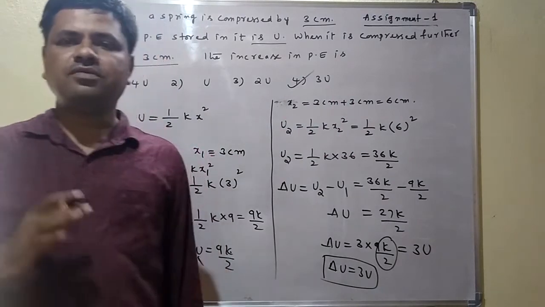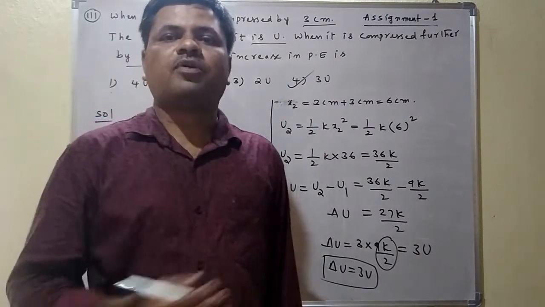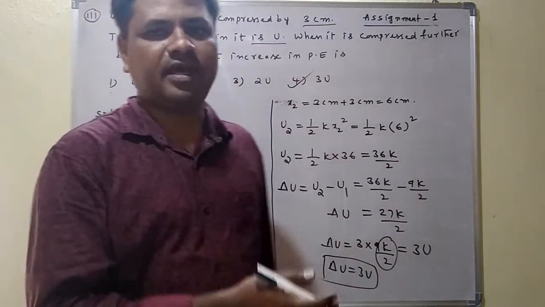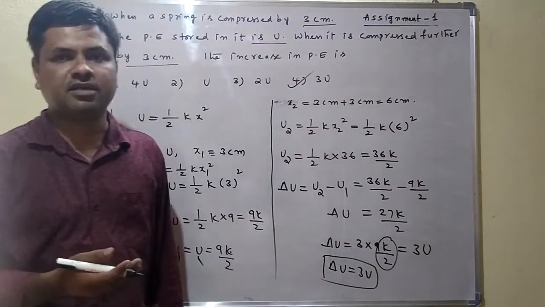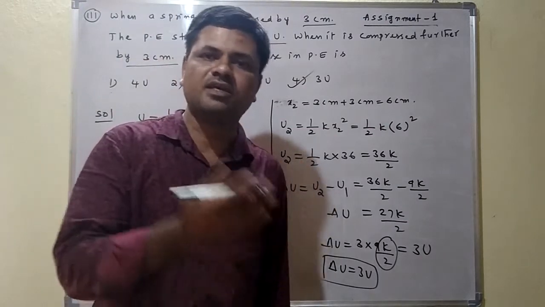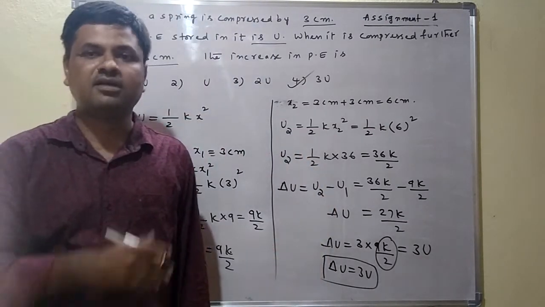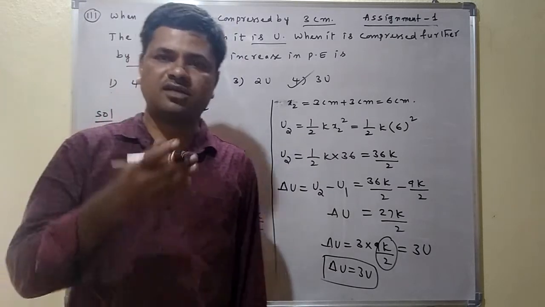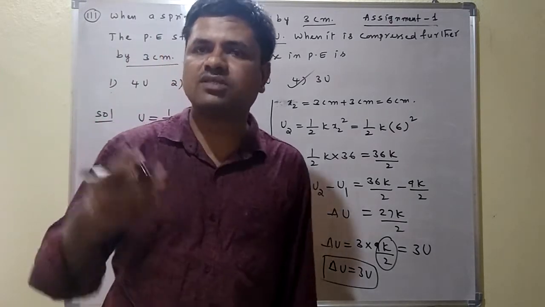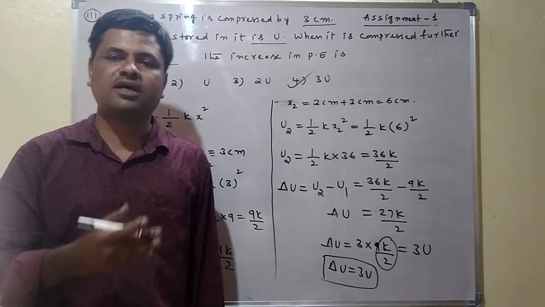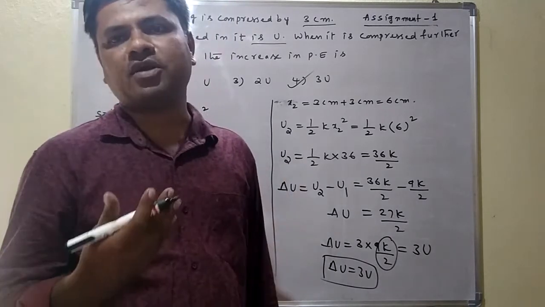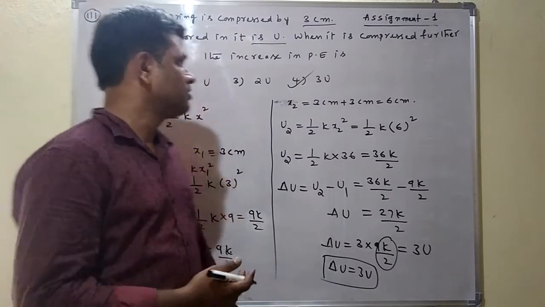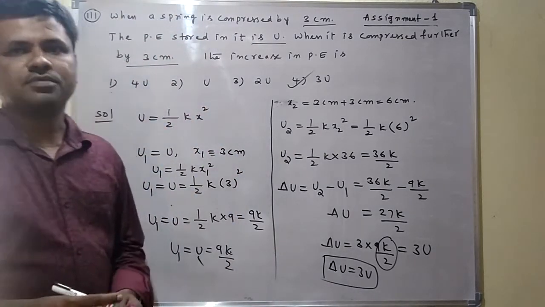Here for u, we use the formula for potential energy stored in the spring, u is equal to half k x square. First x1 we can take, that is 3 centimeter. Further compression is 3 centimeter plus 3 centimeter, 6 centimeter, that is considered as x2. Here x1 is equal to 3 centimeter, we get u1. x2 is equal to 6 centimeter, we get u2. Change in the potential energy means u2 minus u1. From this we get the answer 3u. So which option is correct here? The fourth option is correct here.